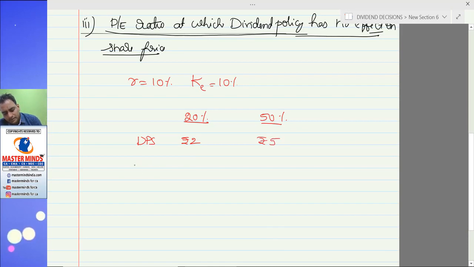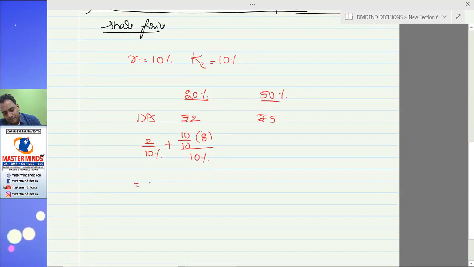D1 by K, what is the formula? D1 by K, that is 2 divided by 10% plus retention, 8 divided by 10% K. That is 2 rupees divided by 10%, that is 20, plus 8 divided by 10%, 80.